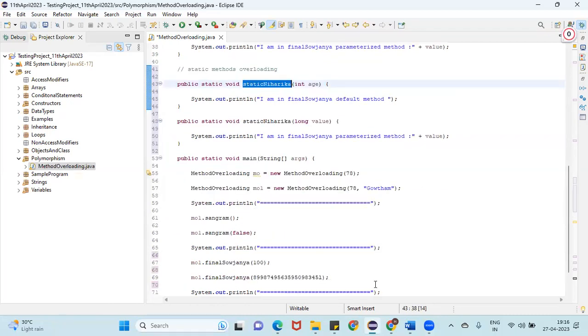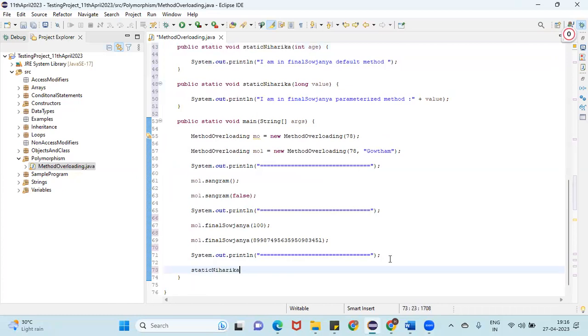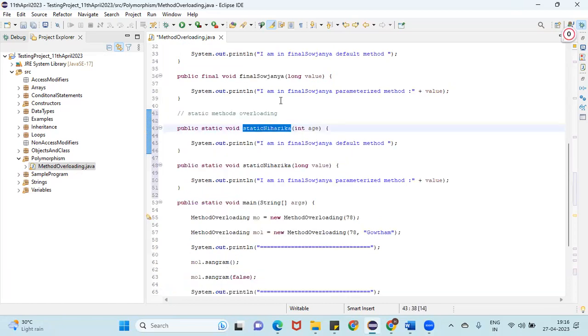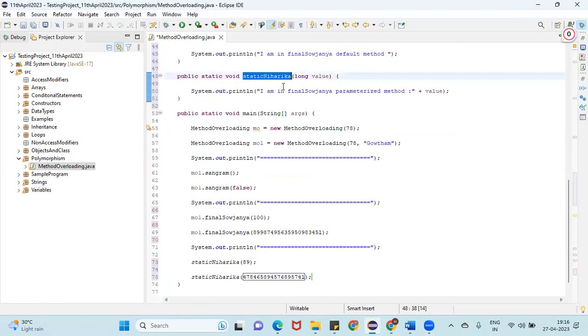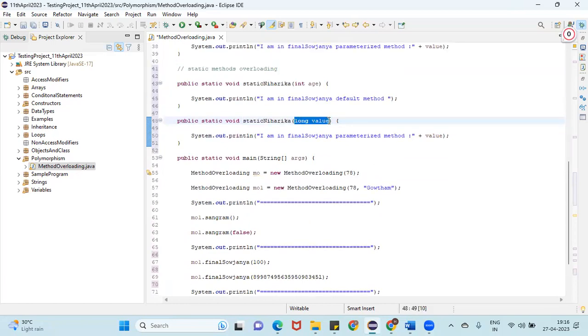I'm going to call static methods directly. Static Niharika, I'm going to pass 89, and static Niharika again with some other number. If I call the first one, it will call the integer parameter, and the second one will call the long parameter.